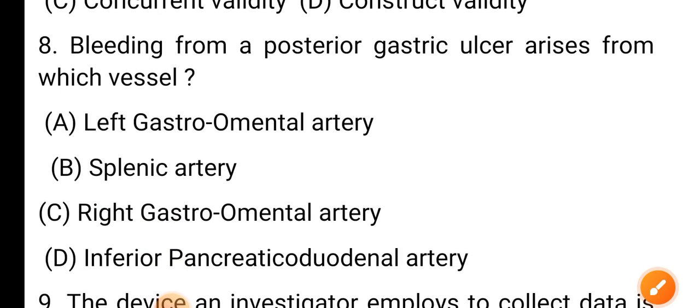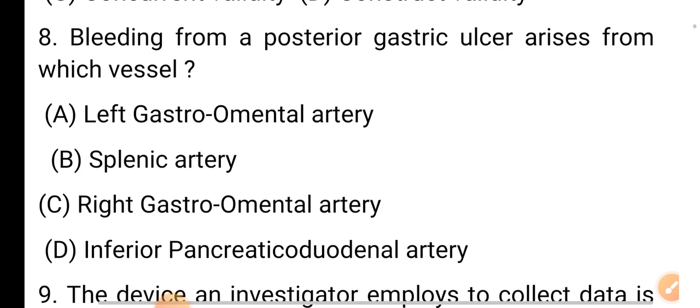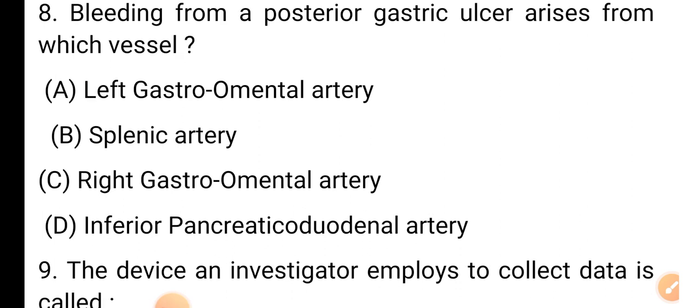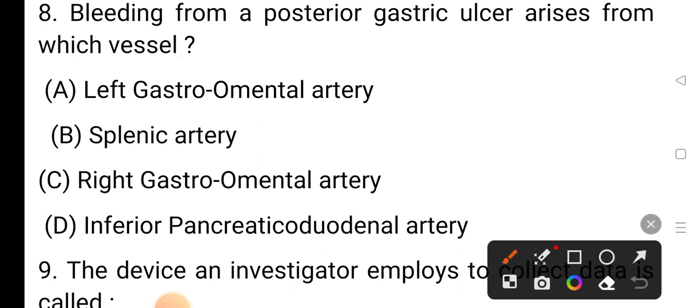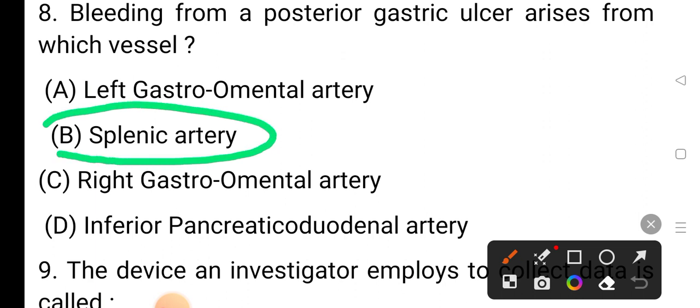Question number 8. Bleeding from a posterior gastric ulcer arises from which vessels? Option A left gastro-omental artery, option B splenic artery, option C right gastro-omental artery, option D inferior pancreaticoduodenal artery. The correct answer is option B, splenic artery.